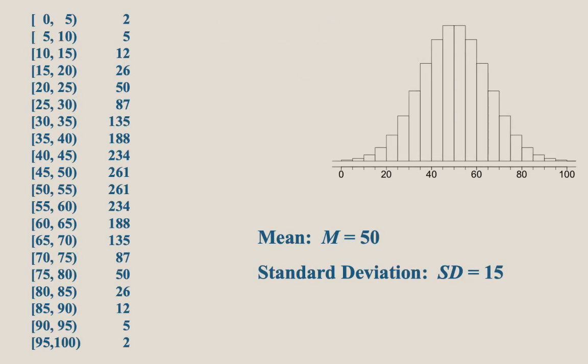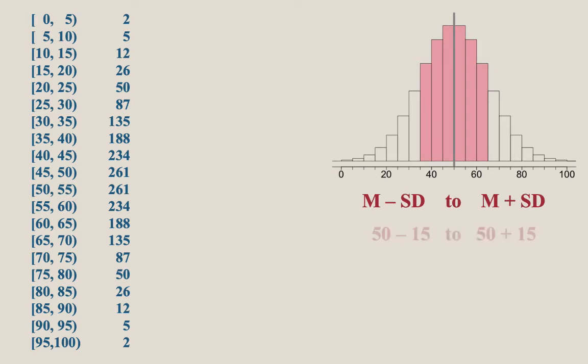So here's a data set that is perfectly normally distributed. It has a mean of 50 and a standard deviation of 15. On the left, we see a frequency distribution table in increments of 5, which we'll later note is 1/3 of the standard deviation. So our class width is 1/3 of the standard deviation. Or said another way, 3 whole classes is the length of 1 standard deviation. Now, if we look at the center, the mean of this data set, 50, and we go 1 standard deviation below, that takes us down to 35, and 1 standard deviation above takes us up to 65.